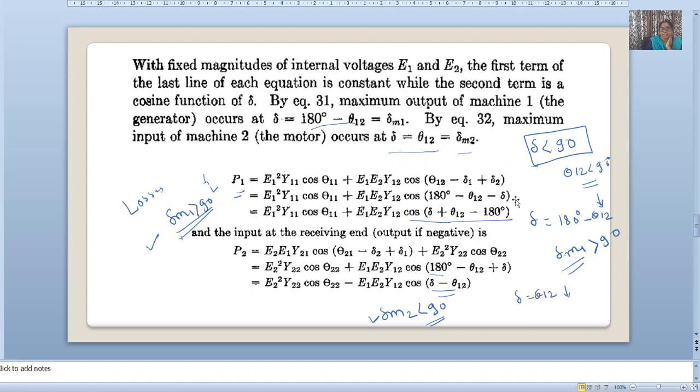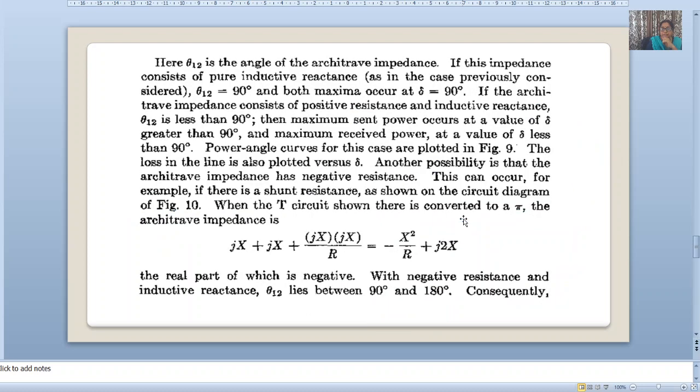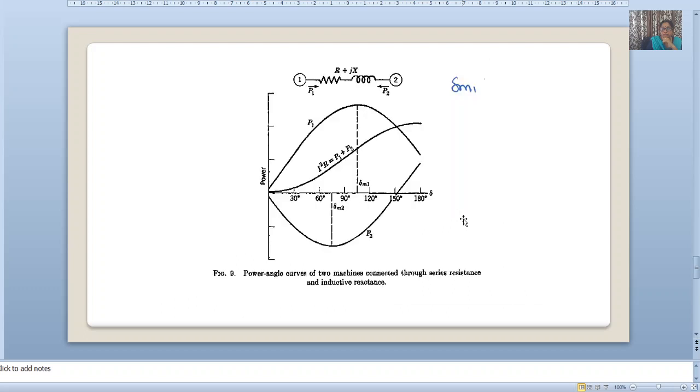In this case, this is sending end and receiving end. Theta 12 is less than 90, so del m1 will be greater than 90. So that's why this is our 90 and it is greater than 90.